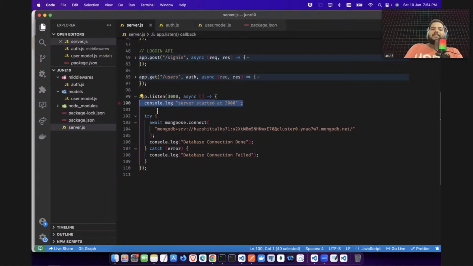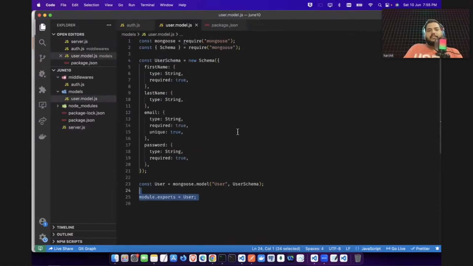Then we have started the server, and here we are saying try catch. So in try catch, we have first established our MongoDB connection. So in MongoDB connection, we have given this URL, and I told you how you can get this URL. And after successfully getting the URL, I'm saying database connection done. Otherwise, I will say database connection failed. This was, guys, the overall code for this one here.